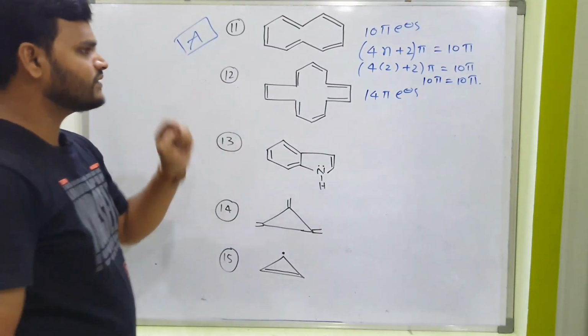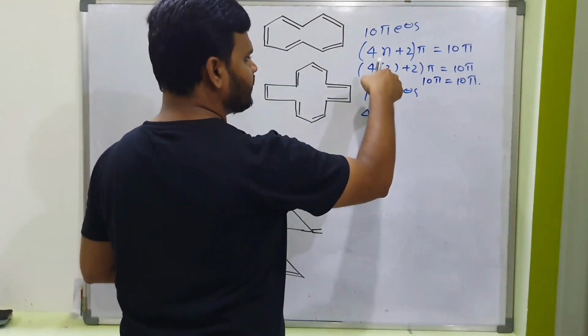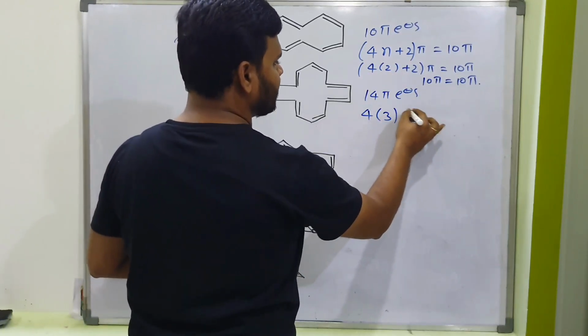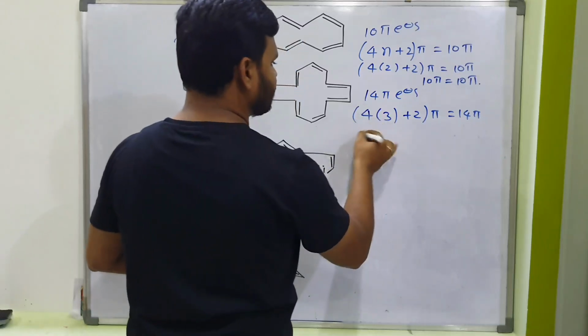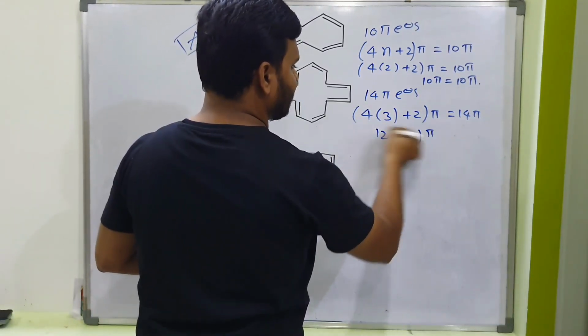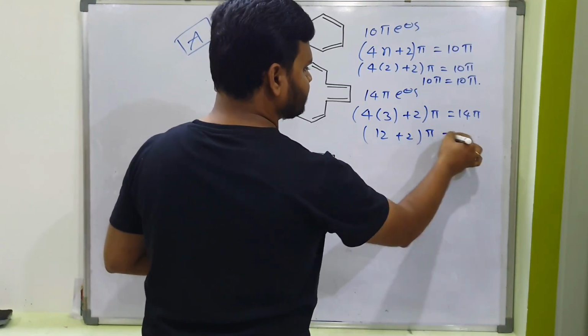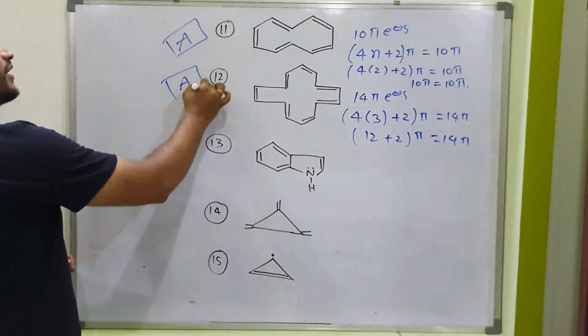Next, what about this one? Same logic. 14 pi electrons. You have to substitute n equal to 3. 4 into 3 plus 2 equals 14 pi. 4 into 3, 12. 12 plus 2, 14 pi. 14 pi, 14 pi. So that's the reason this is also aromatic.